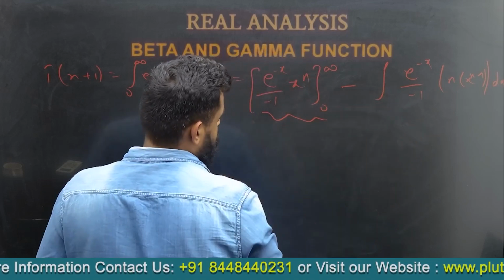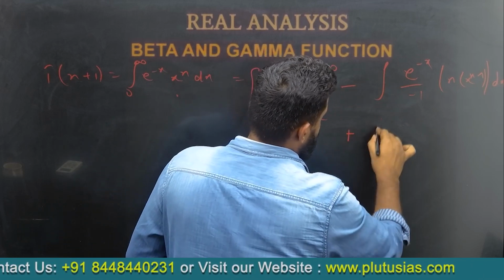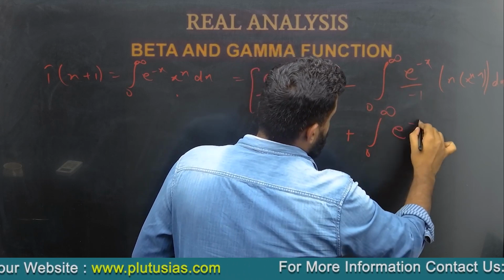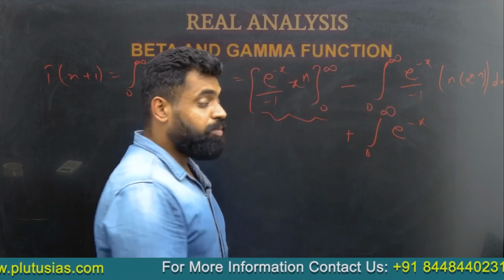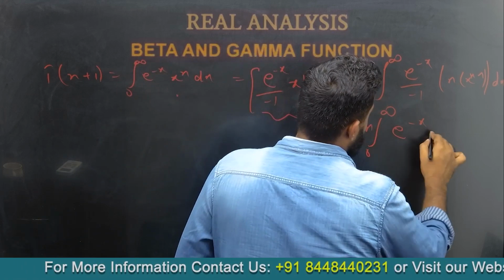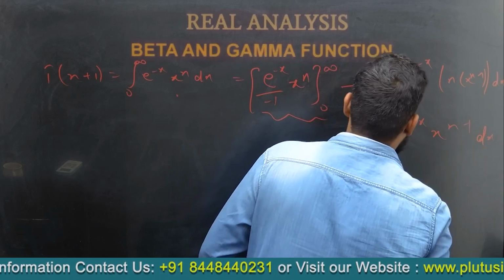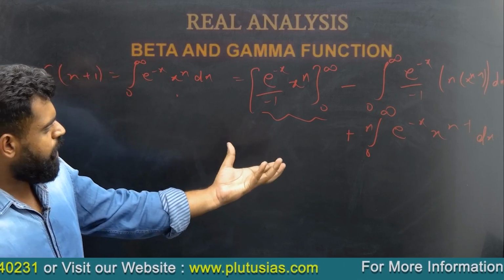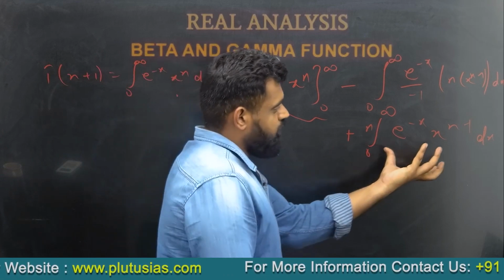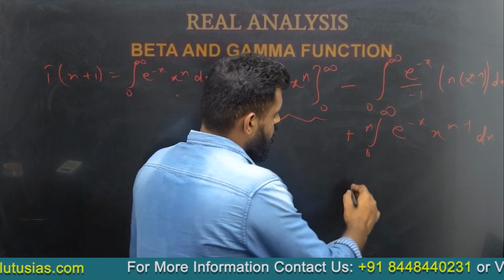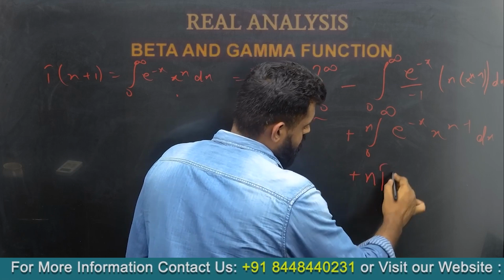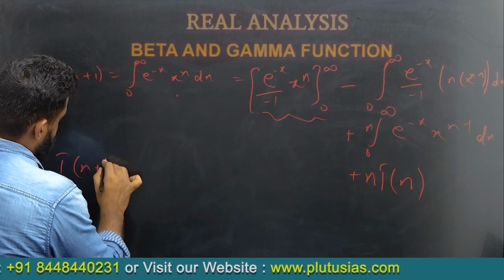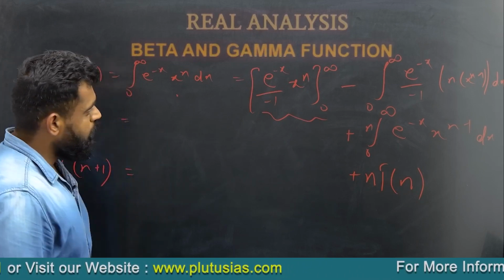What does this show? This is 0 to infinity, e to the power minus x, and this minus 1, and this minus becomes plus, and this is n and x to the power n minus 1 dx. So clearly, this is the gamma function, this is the value of gamma n. So we can write this as n gamma n, and here we had gamma n plus 1.